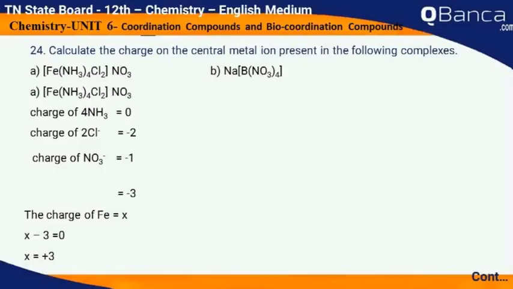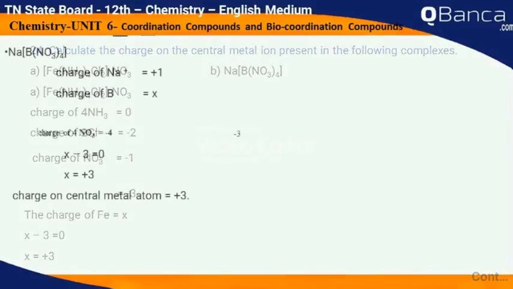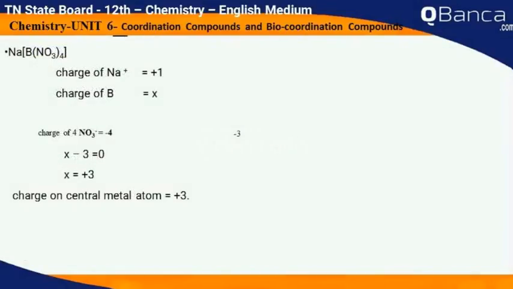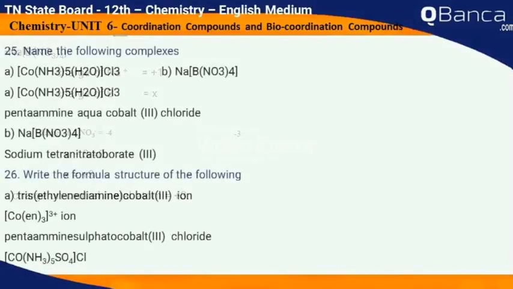The charge of Fe is equal to X. X - 3 is equal to 0, so X is equal to +3. Now Na[B(NO3)4]: charge of Na⁺ is equal to +1, charge of B is equal to X, and charge of 4NO3⁻ is equal to -4. So X - 3 is equal to 0, X is equal to +3. The charge on the central metal atom is equal to +3.